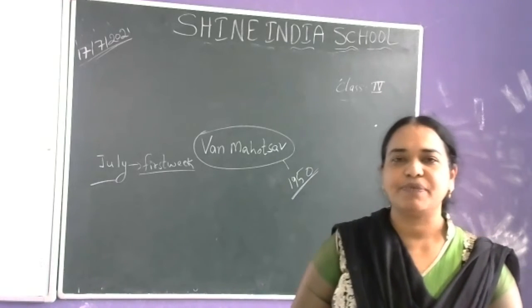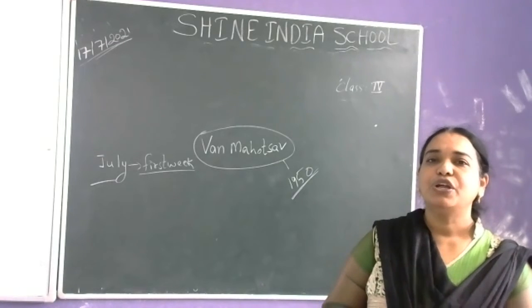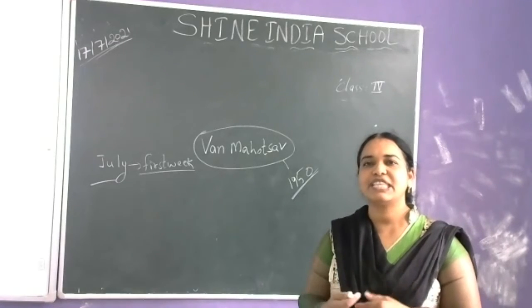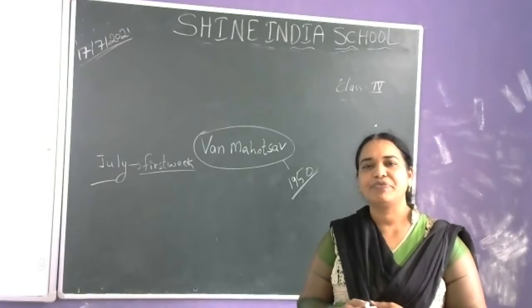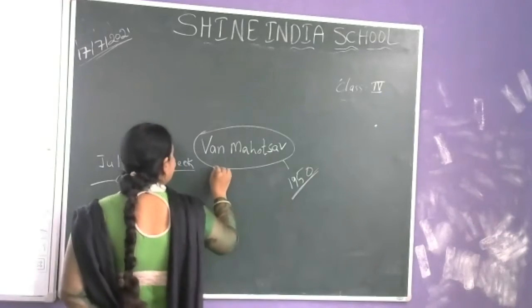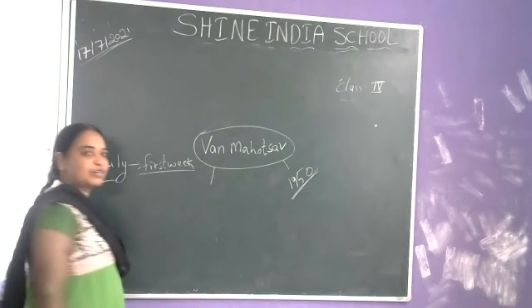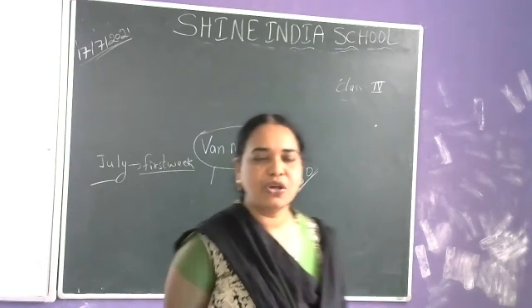What is the use? We celebrate Vana Mahotsav to create awareness among the people. So what awareness are we creating?